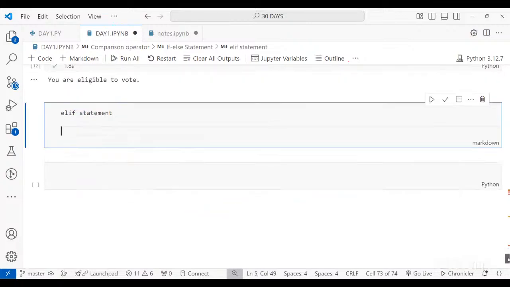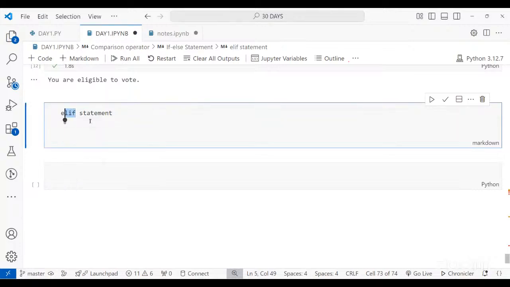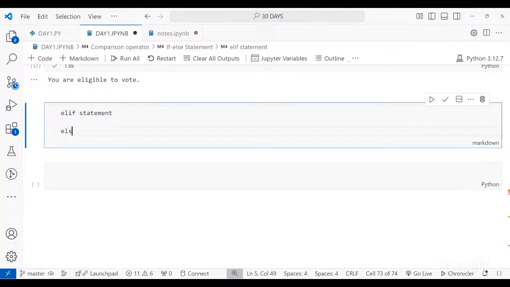Okay. Now, what is elif statement? Elif statement is used when you have more than one condition. It can be 2, 3, 4, 5, 6, 7, 8, 9, 10, n number of conditions you can write using elif. Elif keyword catches anything which is not caught by preceding conditions. Sorry, this is for else basically. So with elif, you can write else, and that else will catch anything which is not covered in elif.